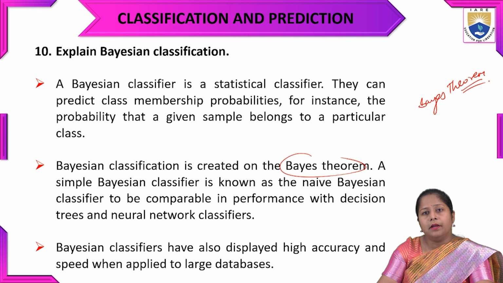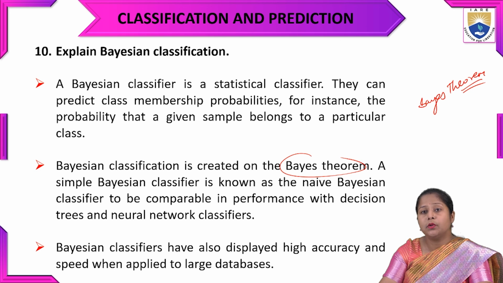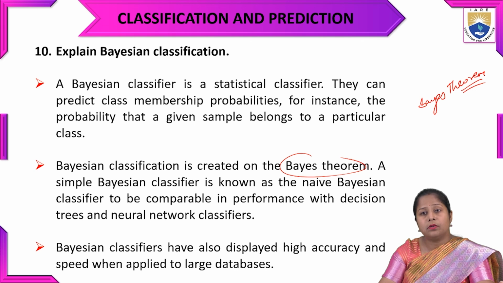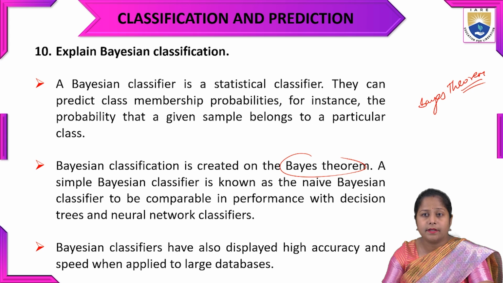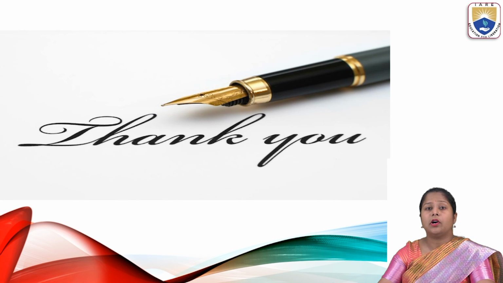A simple Bayesian classifier is known as a naive Bayes classifier, whose performance is comparable with the decision tree as well as the neural network classifier. The Bayesian classifier also has higher accuracy and speed when applied to larger databases. So that was all about today's class, in which we discussed some questions from the question bank related to classification and prediction.